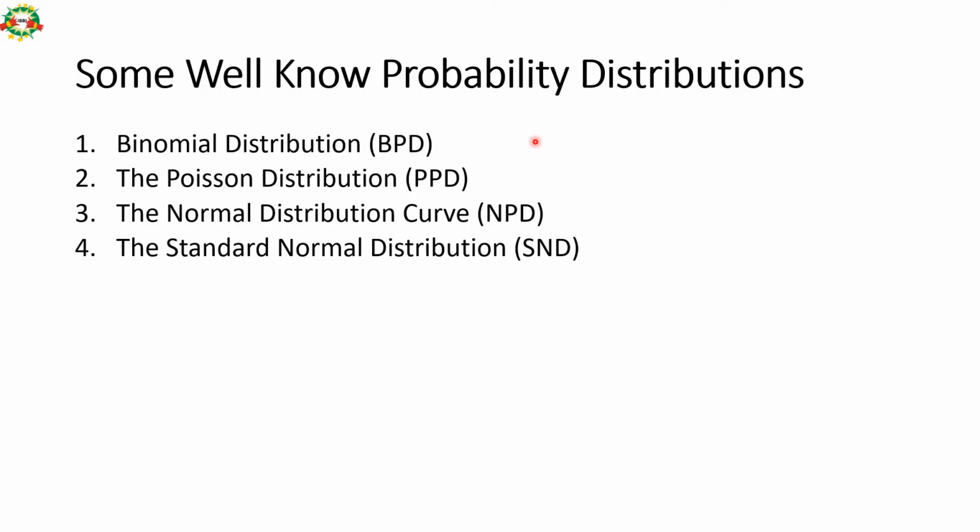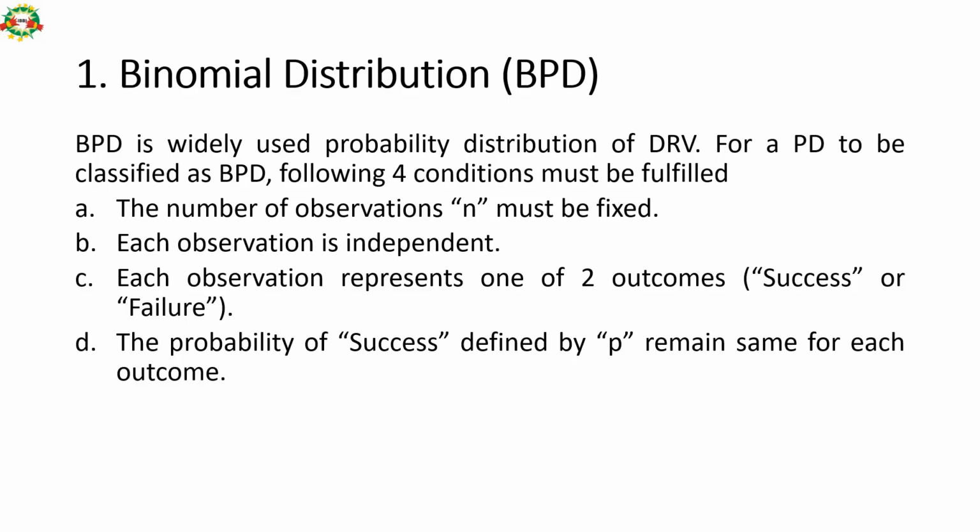So these are some well-known probability distributions: binomial distribution, also called BPD, binomial probability distribution, Poisson distribution, Poisson probability distribution, normal distribution curve, normal probability distribution curve, and standard normal distribution. The binomial distribution curve is a widely used probability distribution for a DRV.